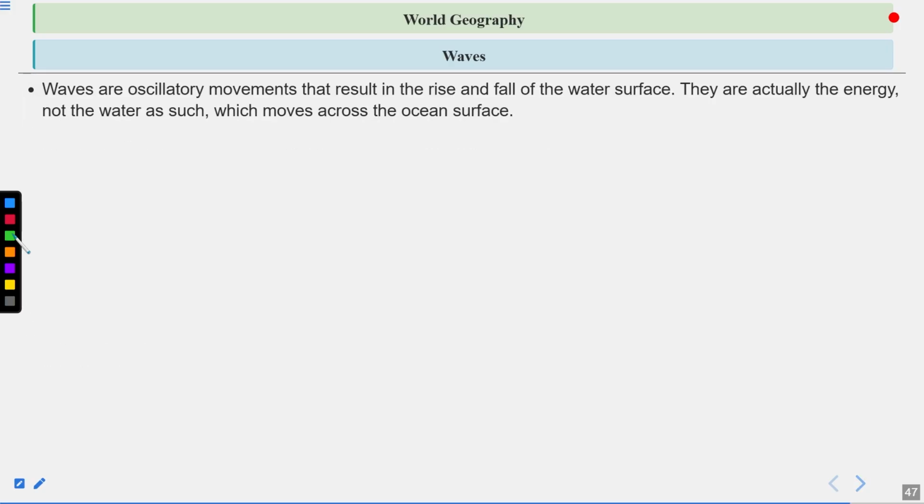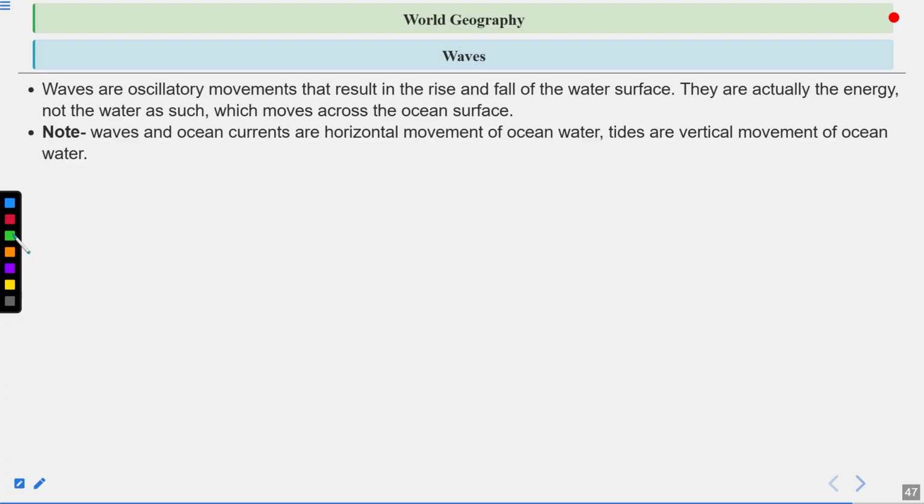Waves are oscillatory movements that result in the rise and fall of the water surface. They are actually the energy, not the water as such, which moves across the ocean surface. So do remember that this is the energy because of which these waves are generated, and they are the oscillatory movements in the oceans. Waves and ocean currents are the horizontal movement of ocean water. Tides are the vertical movement of ocean water.